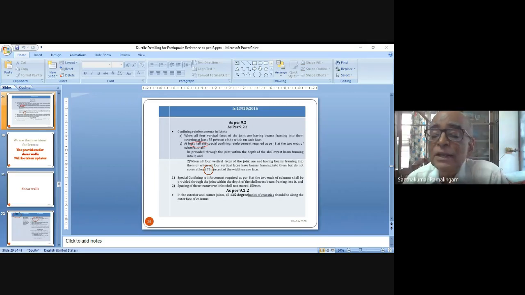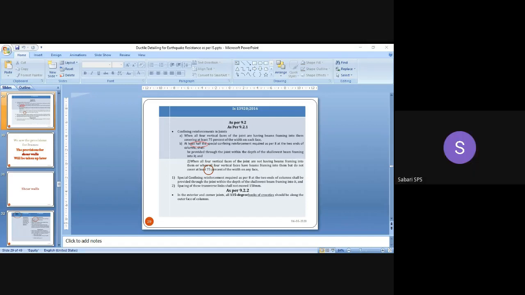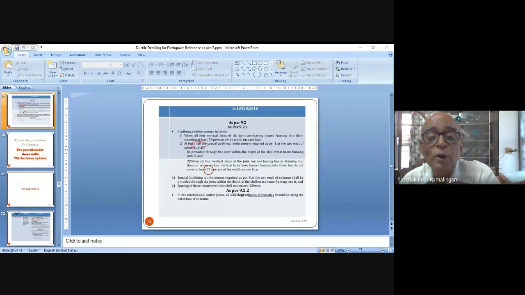It is mandatory in zone 2 with the concessions given in IS 13920. See, there are two issues one has to understand. There are some buildings which have already been built based on the 1993 code. Those buildings will not be as per the new code, but we cannot demolish those buildings now.